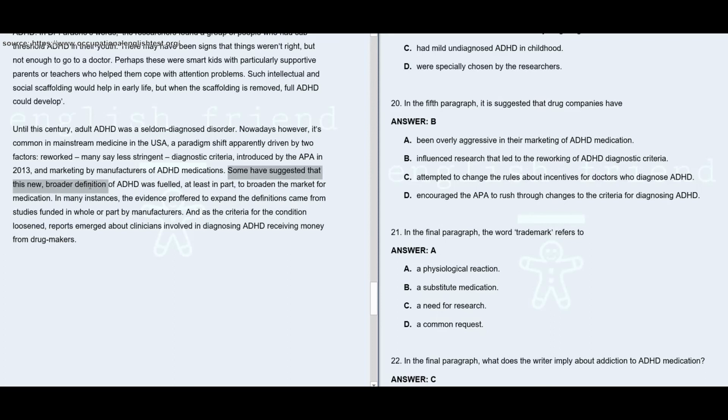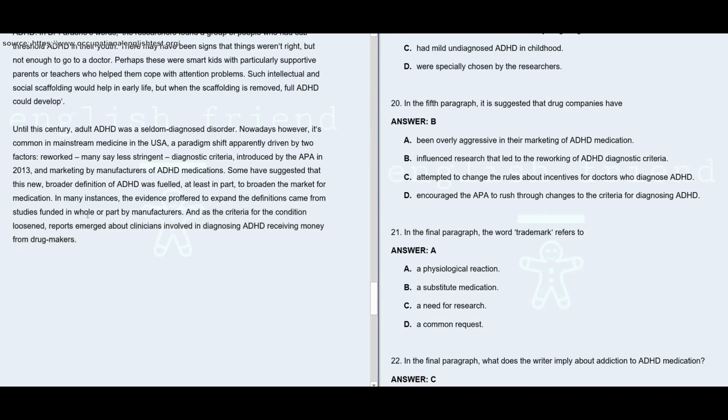Some have suggested that this new broader definition of ADHD was fueled, at least in part, to broaden the market of medication. In many instances, the evidence proffered to expand the definitions came from studies funded in whole or part by manufacturers, or in other words, the drug manufacturers. And as the criteria for the condition loosened, reports emerged about clinicians involved in diagnosing ADHD receiving money from drug makers. So from this information, it is quite clear that drug companies have influenced the research.